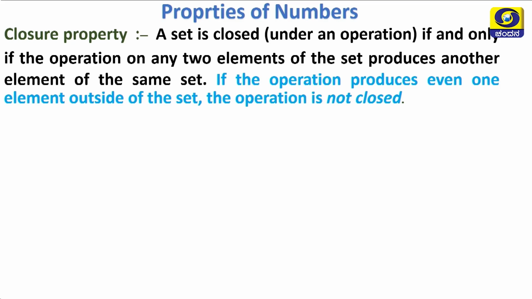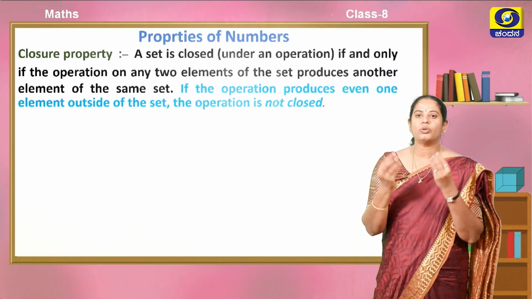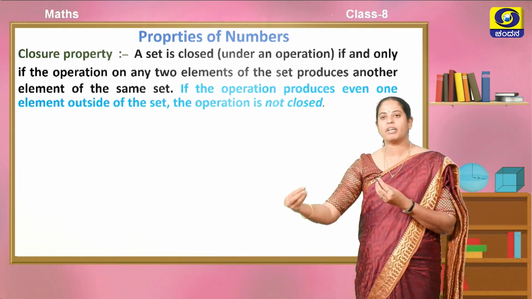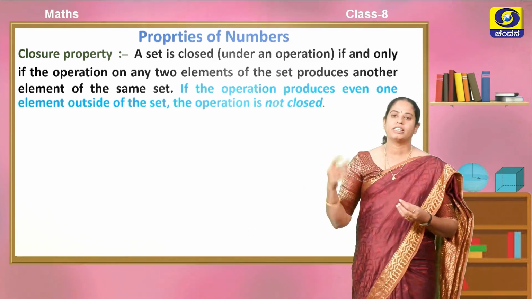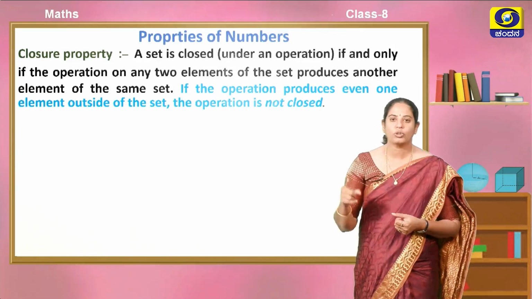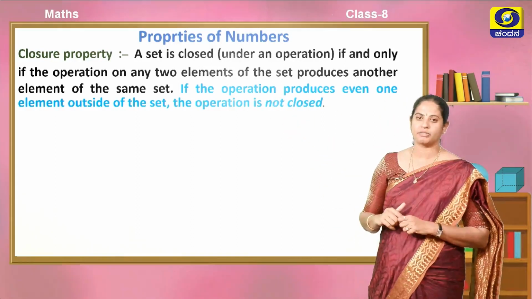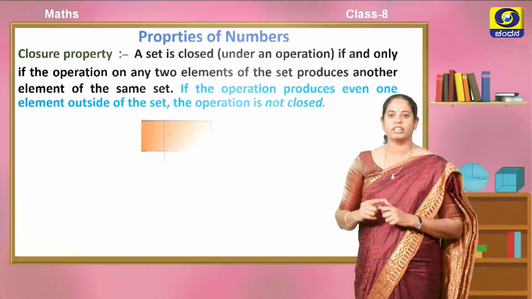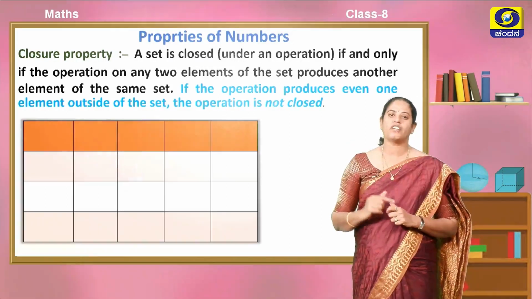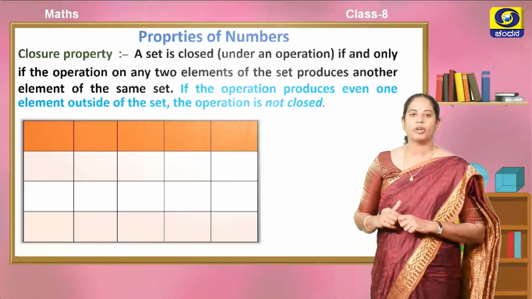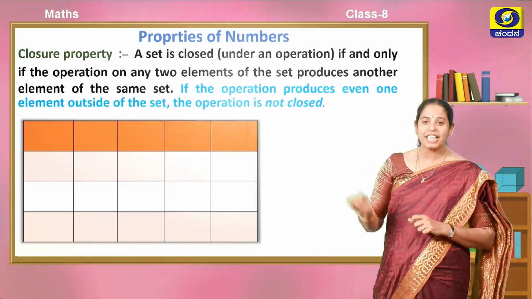When we say the set of natural numbers is closed under addition, we are adding 2 natural numbers. If we get the sum as a natural number, then we say the set of natural numbers is closed under addition. That is what this statement is explaining. A set is closed if and only if the operation on any 2 elements of the set produces another element of the same set.